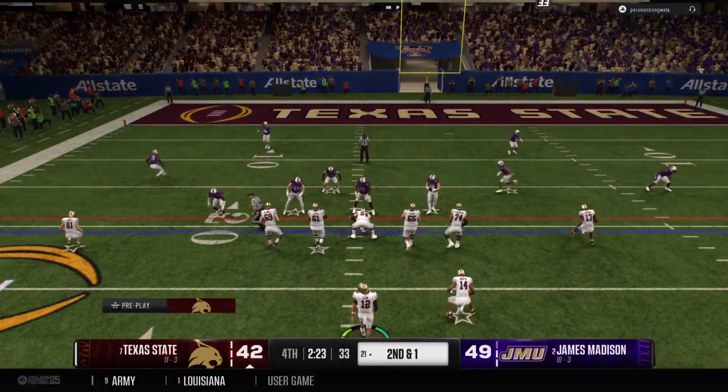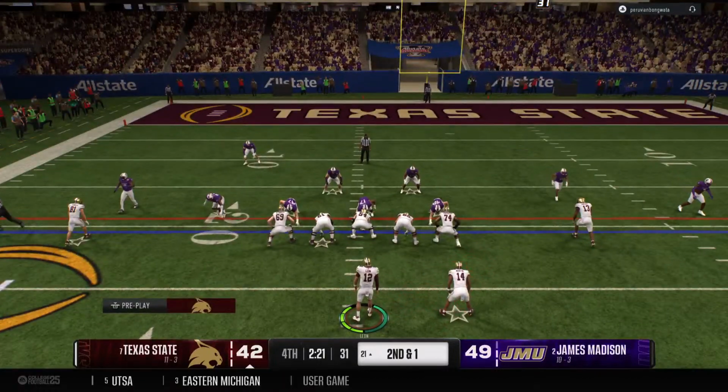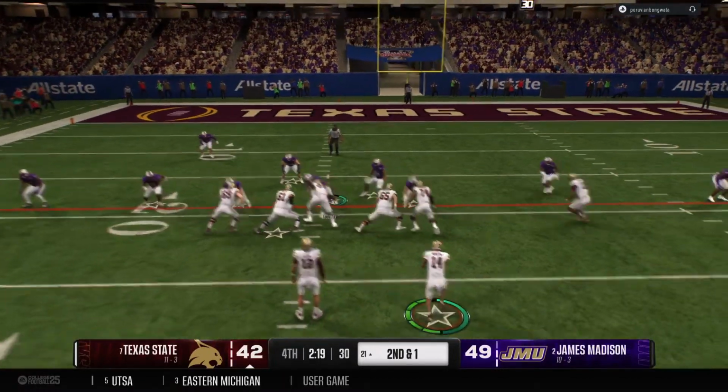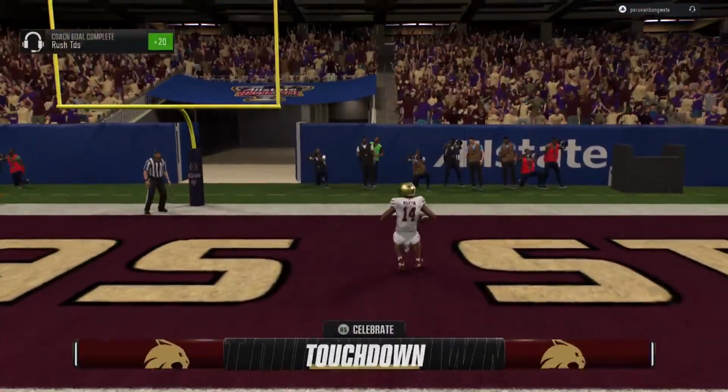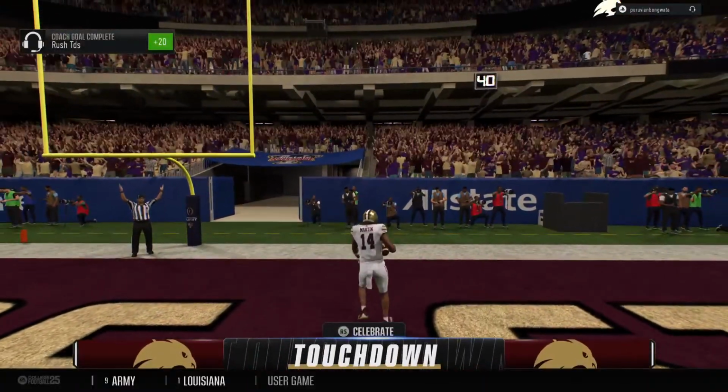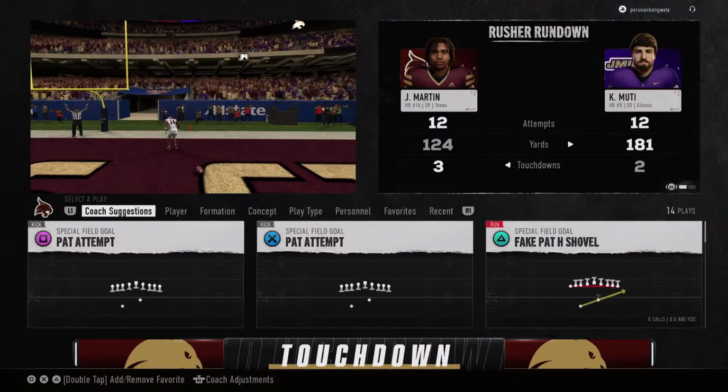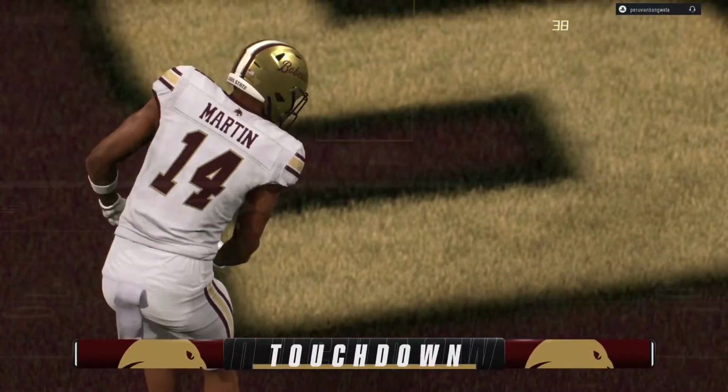Offense getting set. Second down play here. And he runs it into the end zone. Touchdown, Texas State. This is such a well-designed play here, Chris.